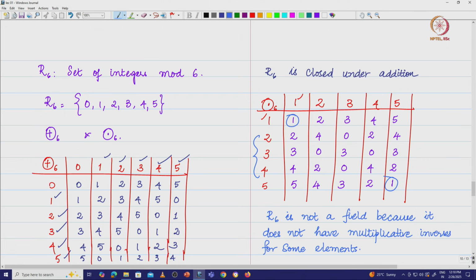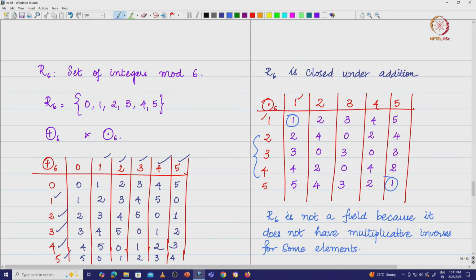Looks like there is some problem here. So, R6 is not a field. Therefore, what is the condition for a set of elements modulo n? What should be the condition on n for Rn to be a field? Rn in the sense here the set of integers modulo n, that is what I am looking at. What is the condition on n such that it is a field?